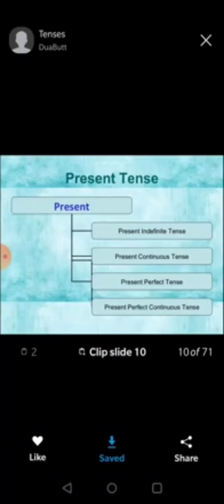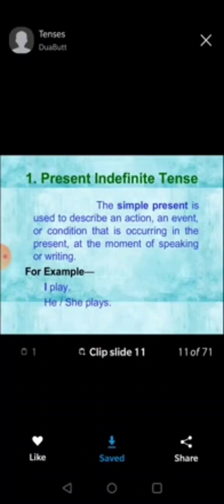So quickly I have told you all the rules. Now we'll do it one by one. The very first is present indefinite tense, and today we'll do only present tense. So present indefinite tense, when do we use present indefinite tense?